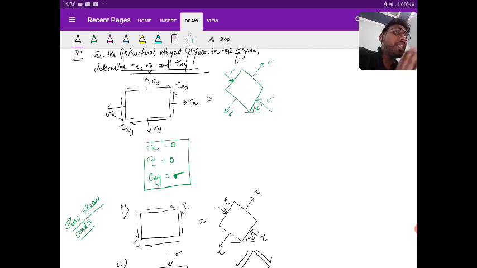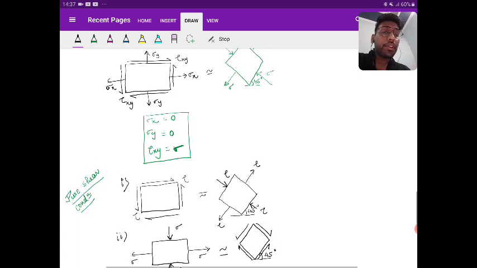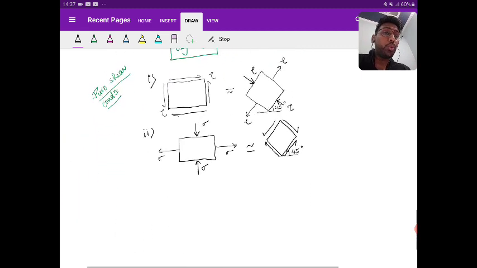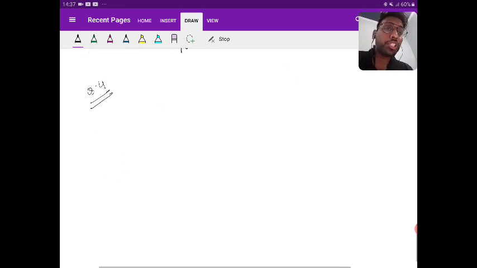If I'm representing the magnitude of shear with tau, then the principal will also be magnitude of tau. Whereas if I say the principal has the magnitude of sigma, then the maximum shear will also have the magnitude of sigma only. Is it clear? Right. So try to give the answer fast for the next question. Question number 4.